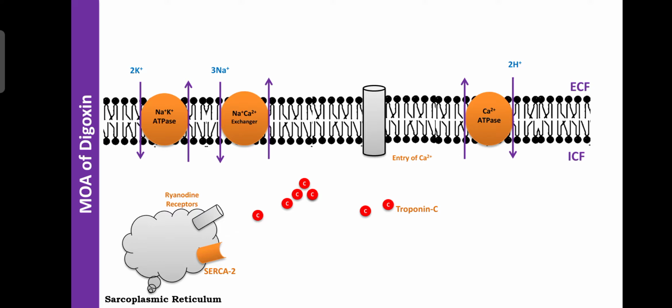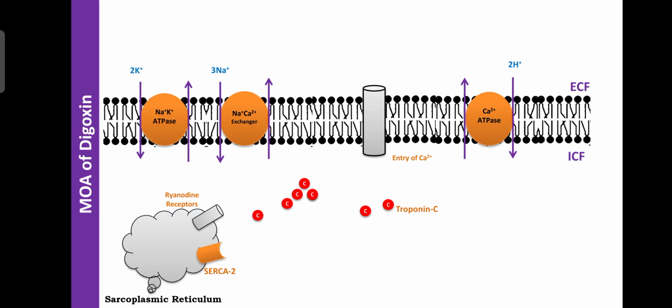It is present between actin and myosin filament of the cardiac muscle. But in the skeletal muscle, troponin and tropomyosin are present. So here in the cardiac muscle, the troponin C is present between the actin and myosin filament. Whenever troponin C is active, the myosin filament cannot fall on the actin filament. That condition is known as relaxation. They are away from each other due to activation of troponin C. That's why troponin C acts as a bridge between the actin and myosin.